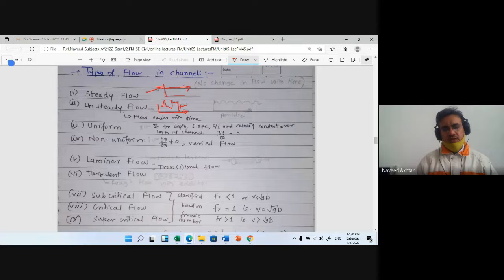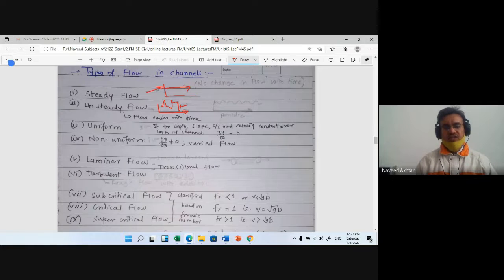And if the flow pattern repeats after some time, then that type of flow is called periodic flow. So with respect to some distance, when it covers some time, then again the same type of flow occurs, then that type of flow is called periodic flow.